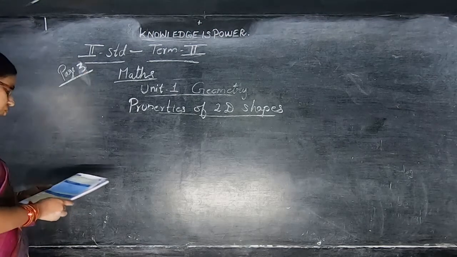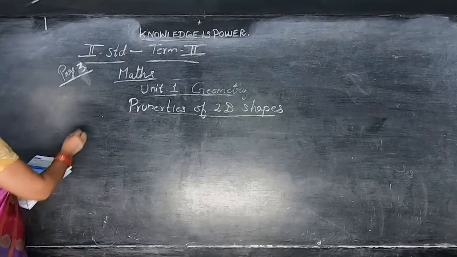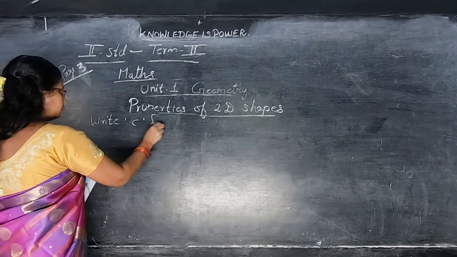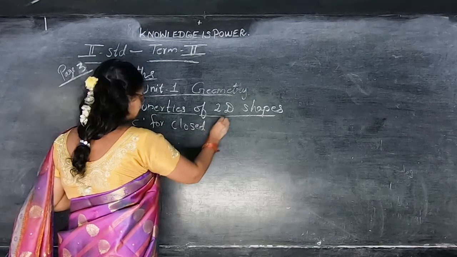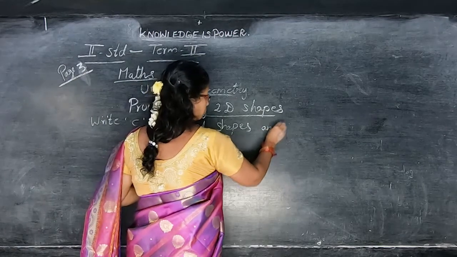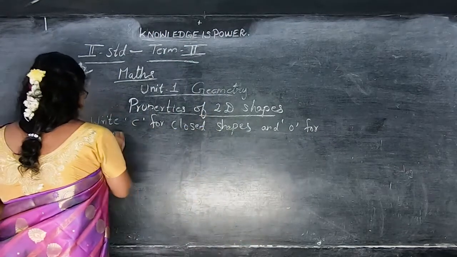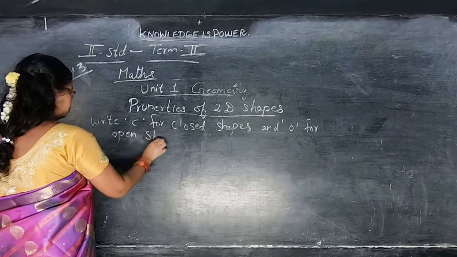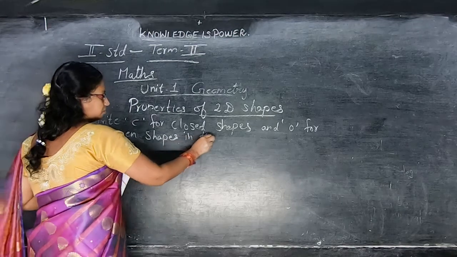If you get your term 2 book only, you can understand, children, then only you can take the page numbers. See here, write C for closed shape and O for open shape in the given space.